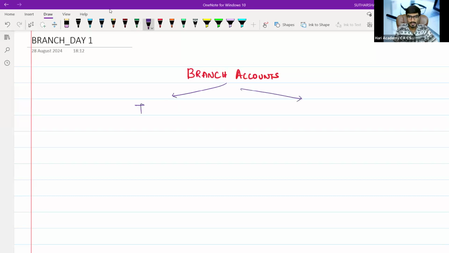One is inland branches. Next one is foreign branches. To understand foreign branches, you should know AS 11, the effect of changes in foreign exchange rates.